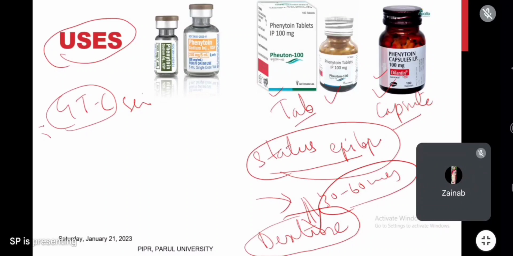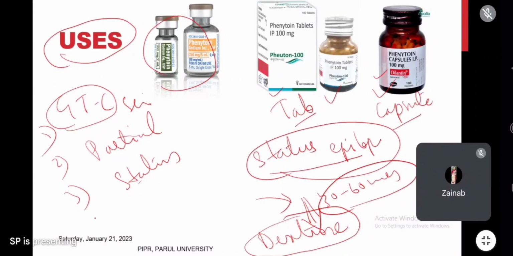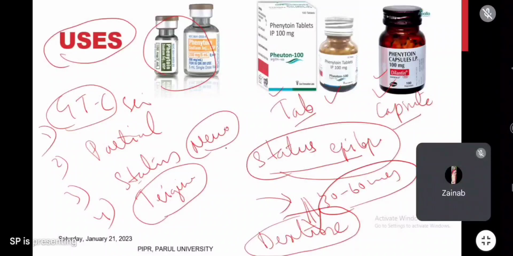This is the first use. It is used in all kinds of partial seizures. It is used in status epilepticus because it is available in IV form. It is used in trigeminal neuralgia. There are some neuralgia conditions. You know what is neuralgia? Neuralgia is a nerve pain condition, headache, nerve pain. Especially if there is a nerve which innervates the facial organs, lower jaw, upper jaw, eyes, cheek, that is called the trigeminal nerve.